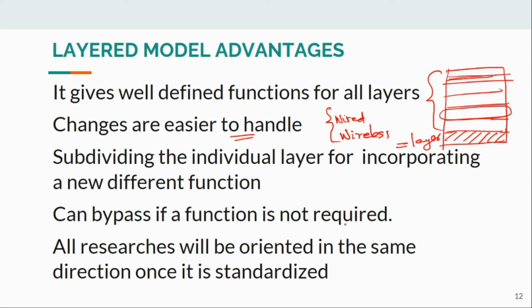Can bypass if a function is not required. Suppose we formed a layered architecture, and due to some advancement, mainly the advancement in this layer, it may make this layer irrelevant. It can be made so. So if that is the case, if this function is no more required, we can simply bypass this layer. A layer can be bypassed if a function is not required.